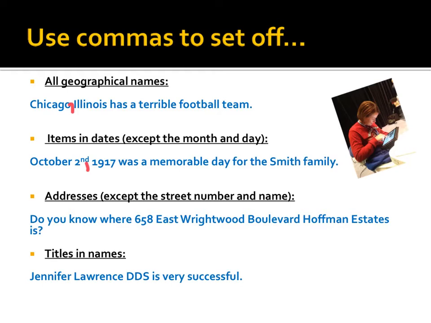Addresses. "Do you know where 658 East Wrightwood Boulevard, Hoffman Estates is?" 658 East Wrightwood Boulevard is your street, and a comma separates the city from that street name. In your last example here, titles and names, "Jennifer Lawrence, DDS, is very successful." Jennifer Lawrence is the woman, and her position is DDS. You separate her name from her position to set off the title in her name. As a side note, when you use just the month and the year in a sentence, no comma is necessary after the month or year.